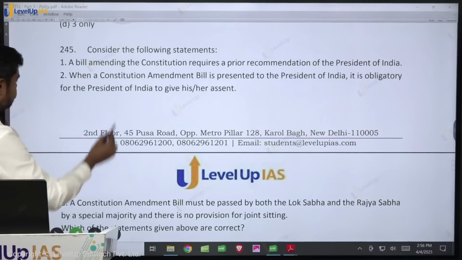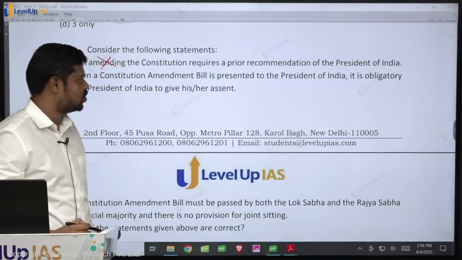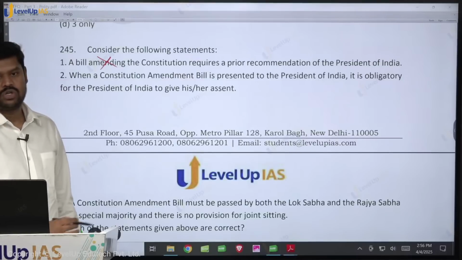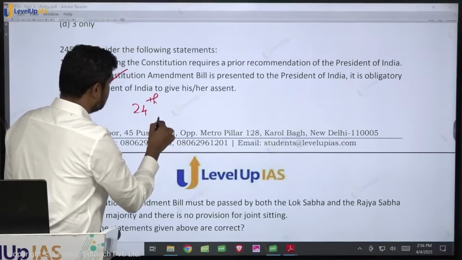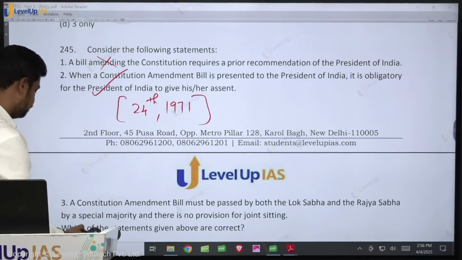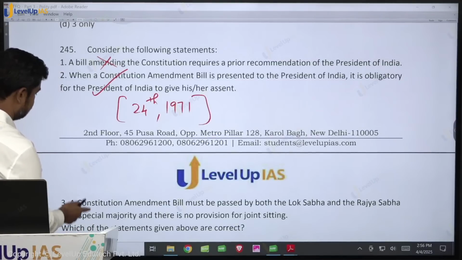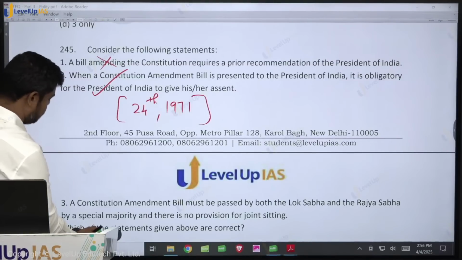When a constitutional amendment bill is presented to the president, it is obligatory for the President of India to give his or her assent. Is it true? Which constitutional amendment act has made it mandatory? 24th Constitutional Amendment Act 1971. So therefore, this is true. So statement 1 is wrong, statement 2 is correct.